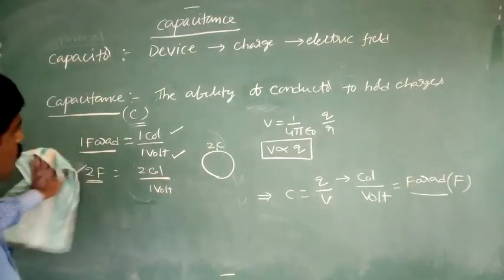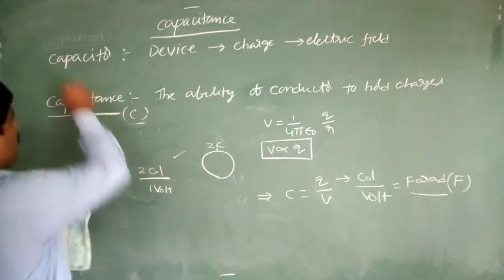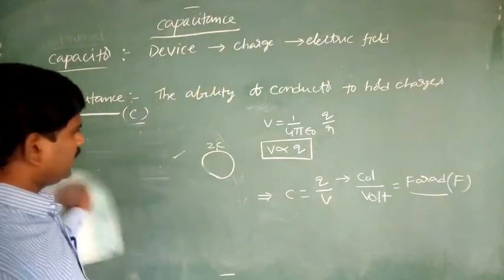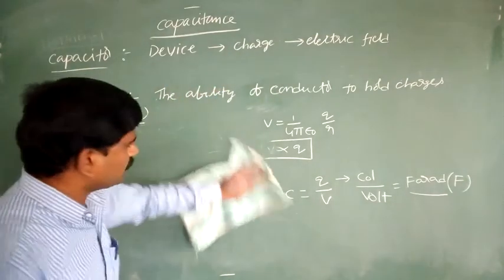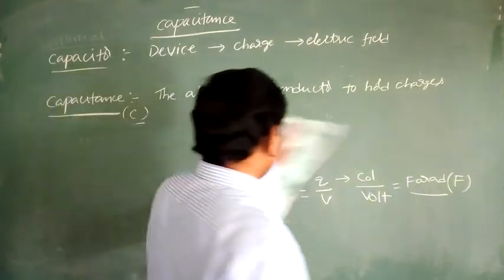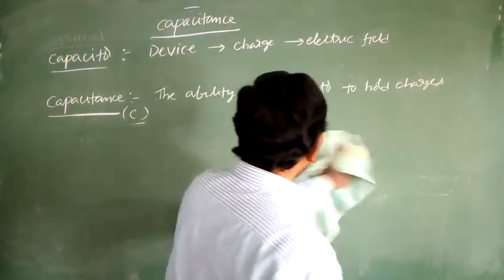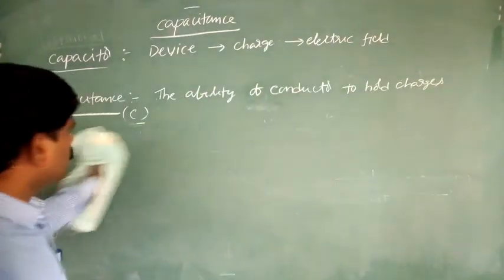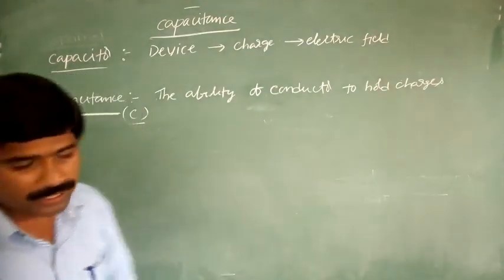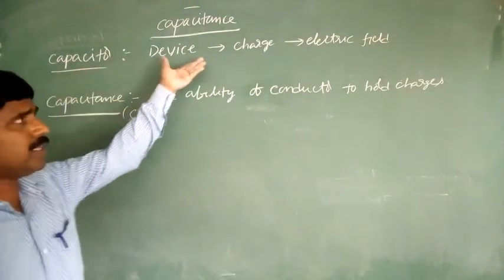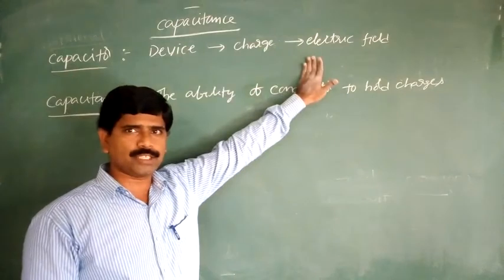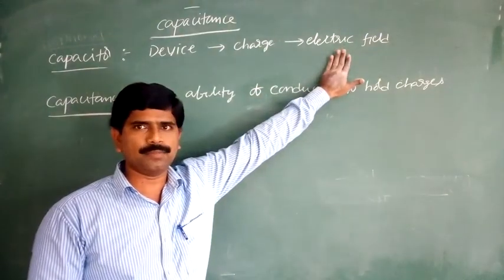Here the capacitor is the device we mentioned. At the same time, the technical definition is nothing but an arrangement of 2 conductors. How do we define the capacitor? A capacitor is a device that stores electric charge in the form of an electric field.